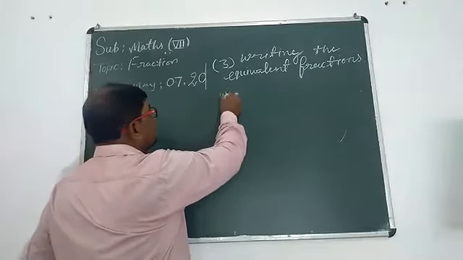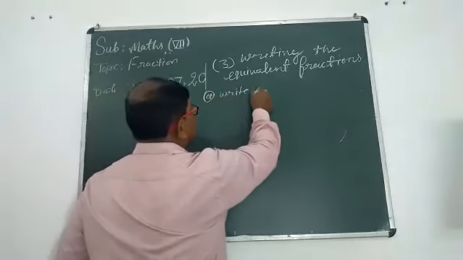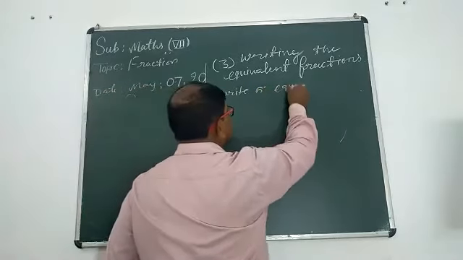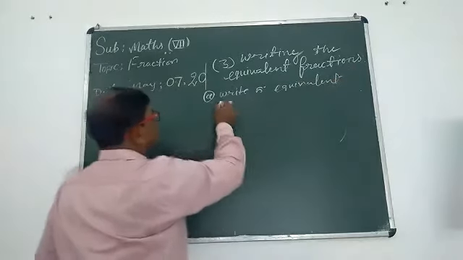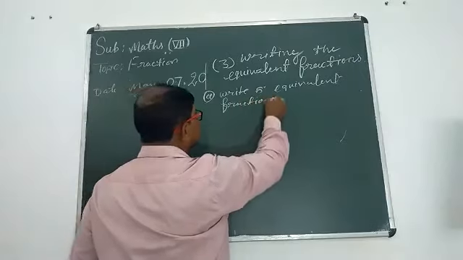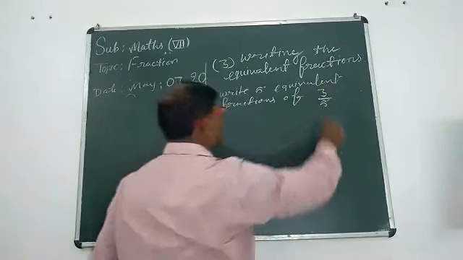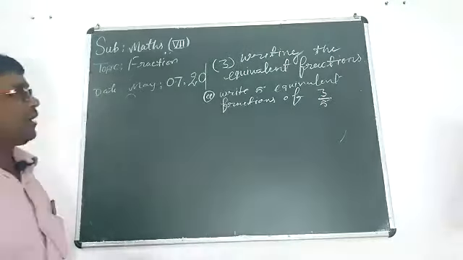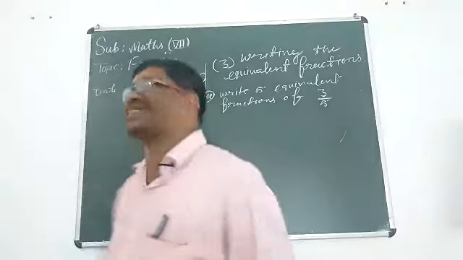Write 5 equivalent fractions of 3 upon 5.